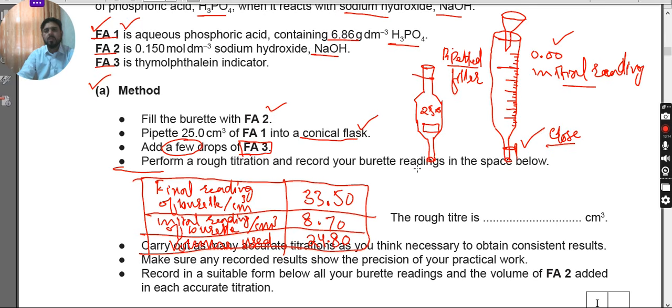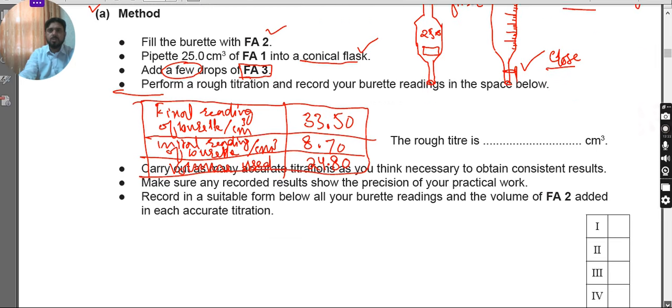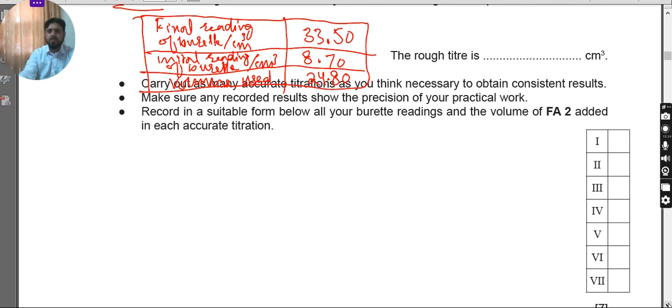Okay, so all other marks will be awarded, just there is a chance that the accuracy mark will not be awarded. So try not to bother about that, try to focus on the pattern. Then he says to carry out as many accurate titrations as needed. So first of all, now we have to discuss what is accuracy.